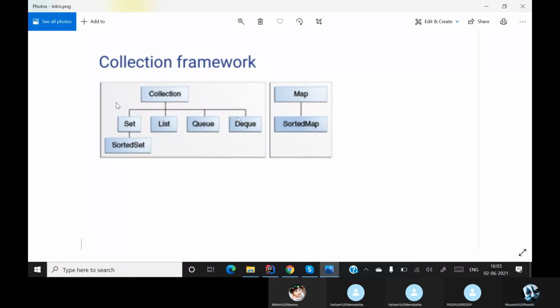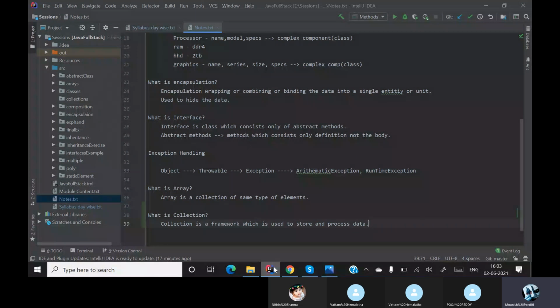So first and foremost is a list, which is implemented by our array list. We'll take up an array in the form of a list and start doing some operations. So how do we basically initiate our array list? That is our first question.